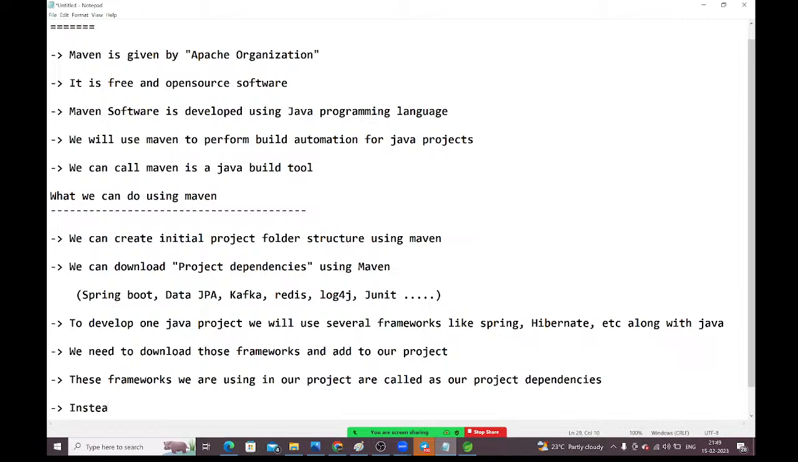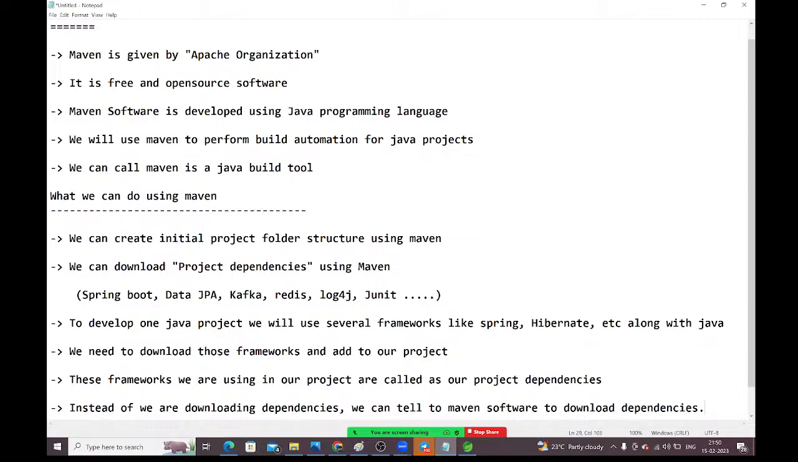Instead of us downloading dependencies, we can tell the Maven software to download these dependencies.